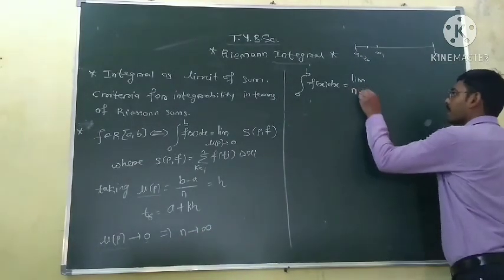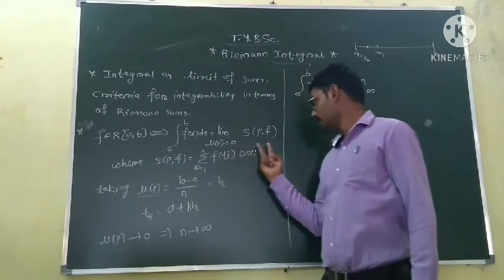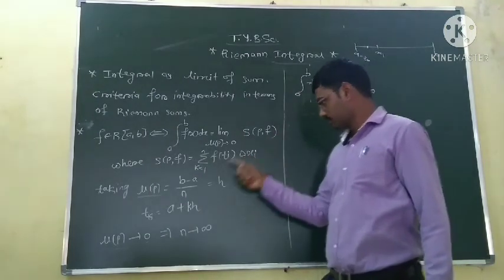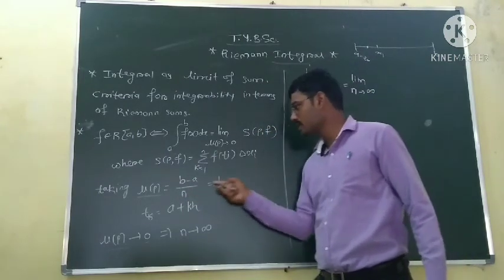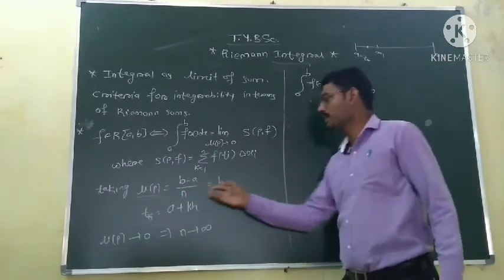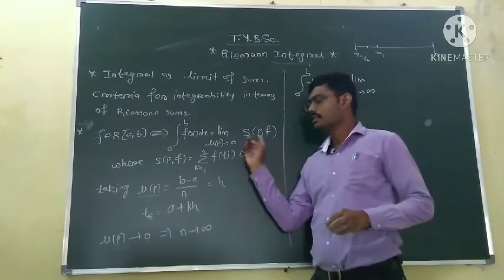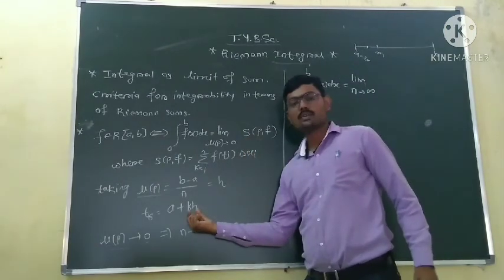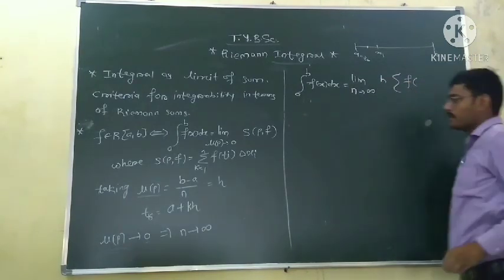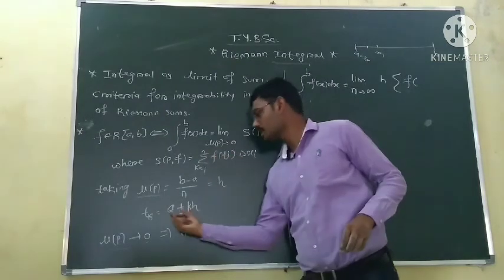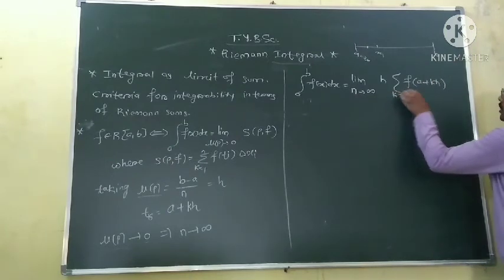So limit n tends to infinity of the sum of f of ti delta xi, but delta xi is fixed because each interval has the same length (b minus a) upon n, which we named h, and it is constant, so we can take it outside the sum, which is over k. So h times the summation of f of tk, which is equal to f of a plus kh, with the sum over k equal to 1 to n.